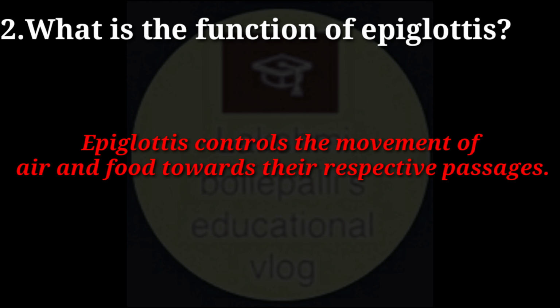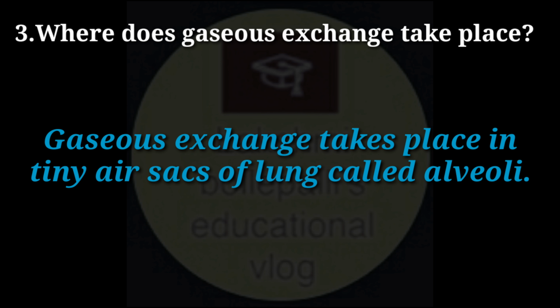What is the function of epiglottis? Epiglottis controls the movement of air and food towards their respective passages. Where does gaseous exchange take place? Gaseous exchange takes place in tiny air sacs of lung called alveoli.